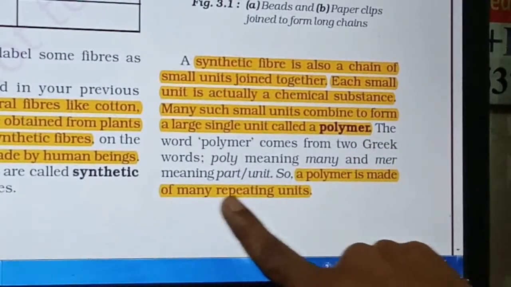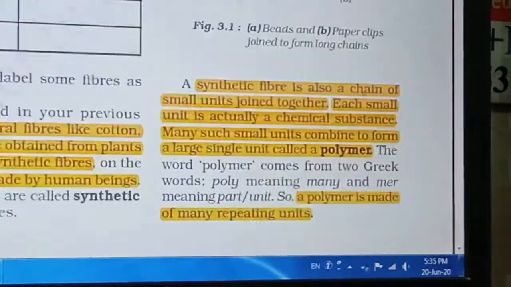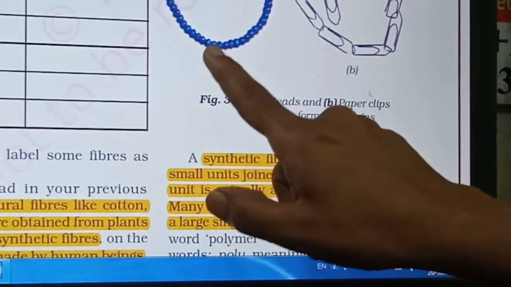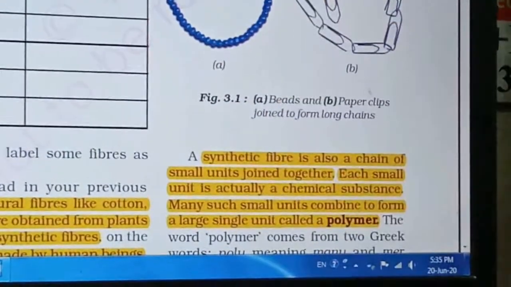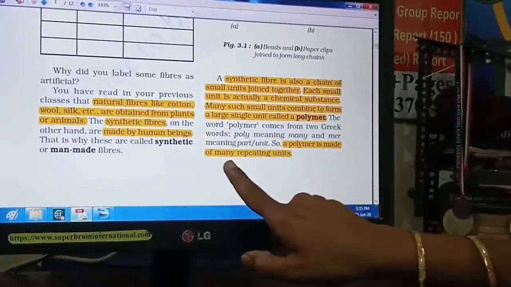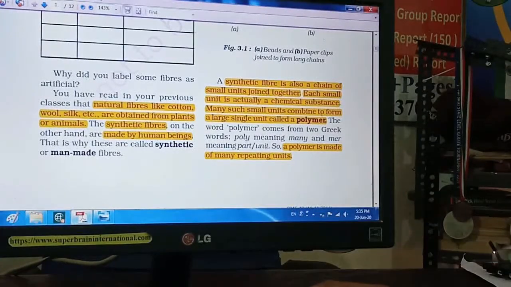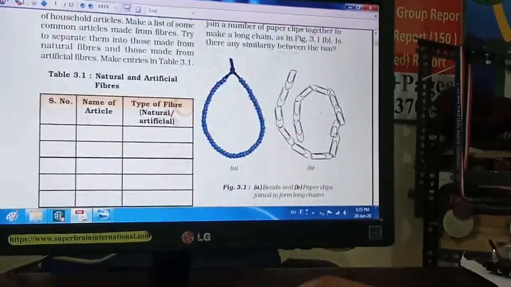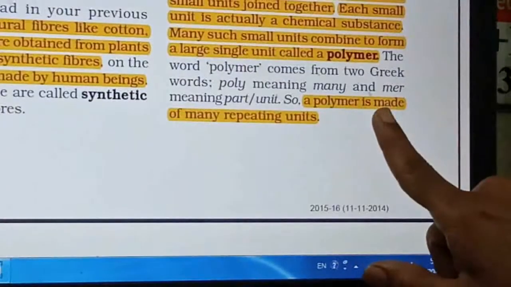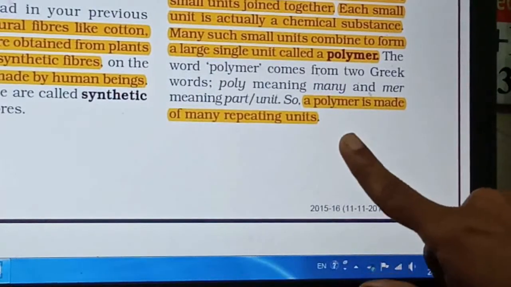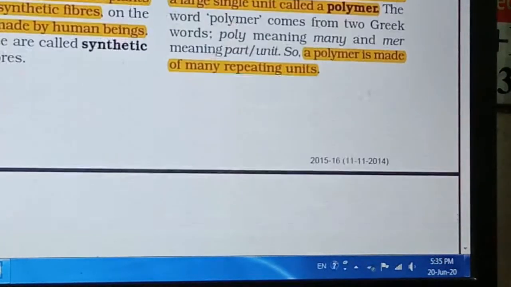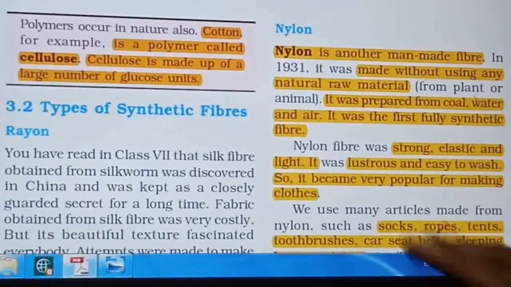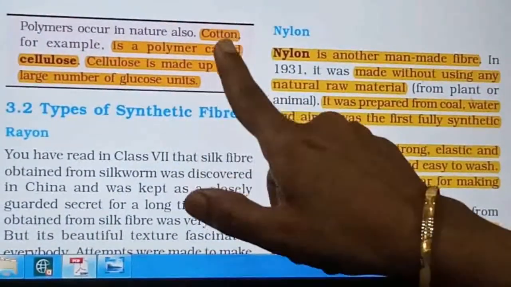A polymer is made up of many repeating units. Here the same unit is repeated so many times, right? So here the polymer is made up of many repeating units. This is what a synthetic fiber is. A synthetic fiber is made up of many units repeated so many times to form a large structure known as a polymer. Now see on the next page, there is one example of cotton.